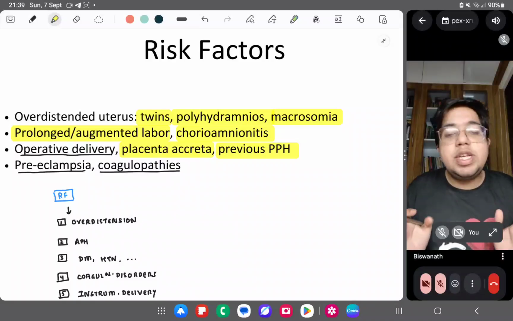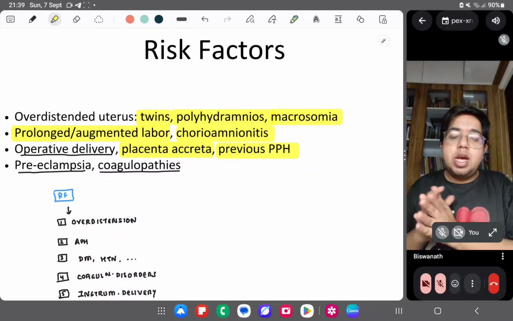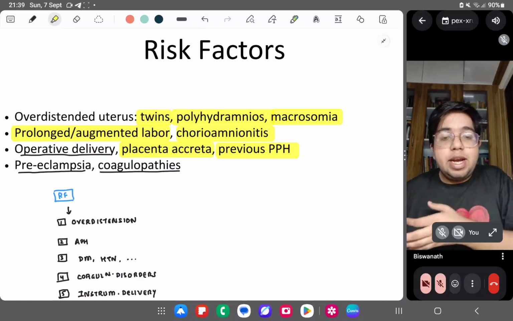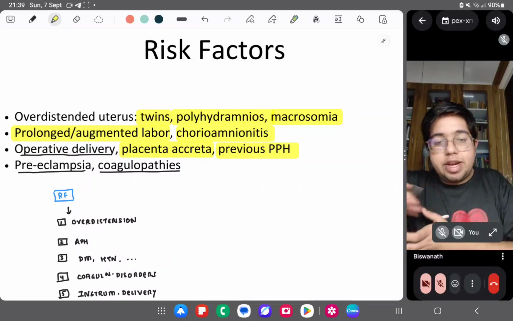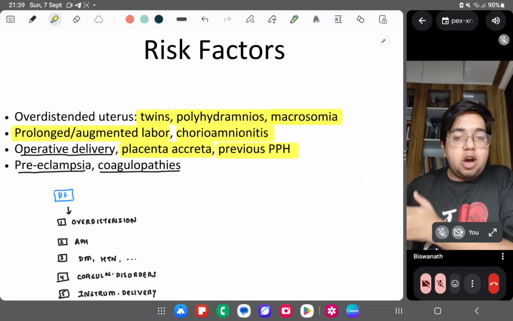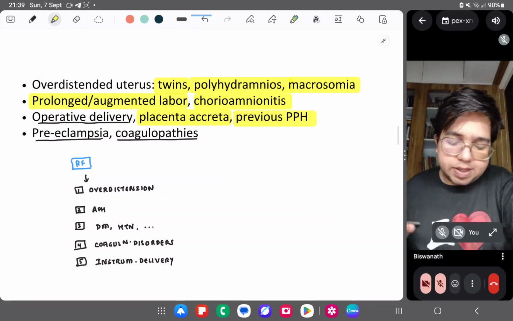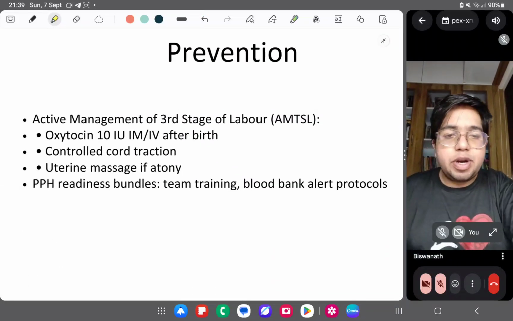If there is more distension of the uterus, whenever there is expulsion, the delivery, the chances of bleeding are more. Because you can imagine, right? If the distension is more, then the chances of bleeding will be more after release of that particular space, right? Okay. Over distended uterus, all of this. All of these are risk factors. Okay, these are clear.